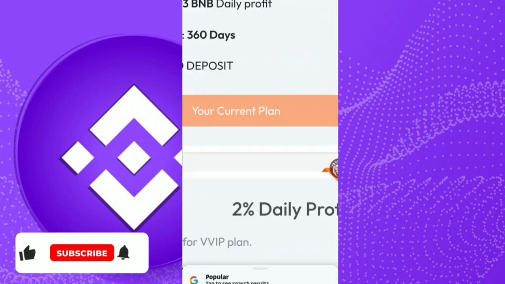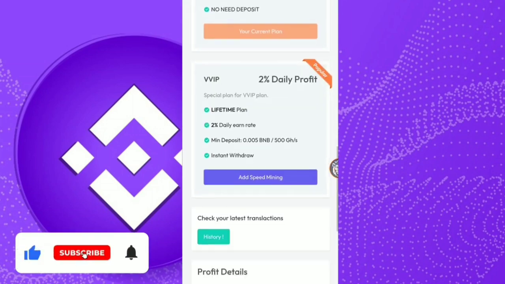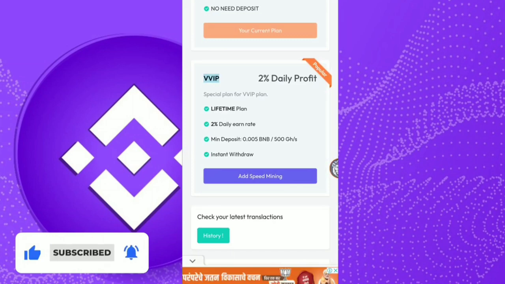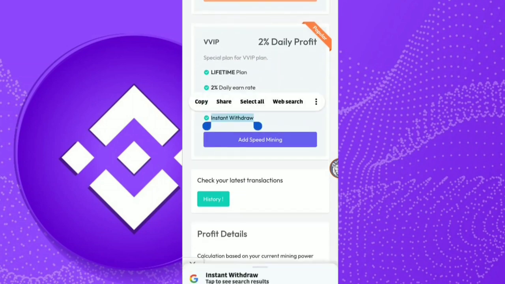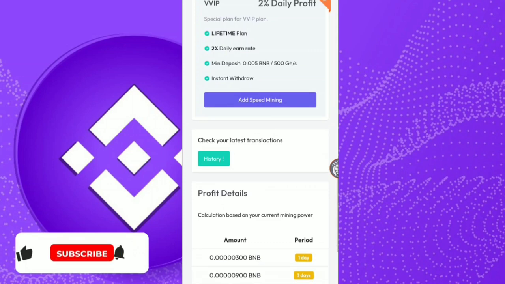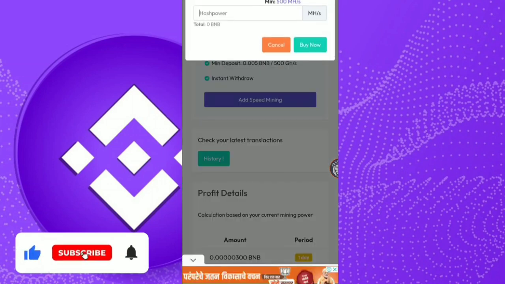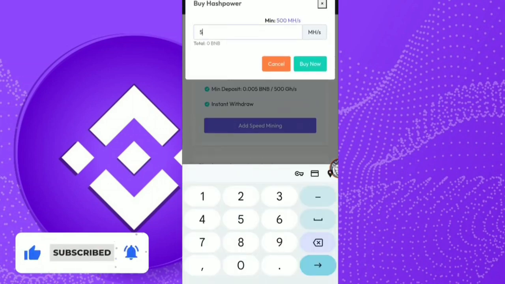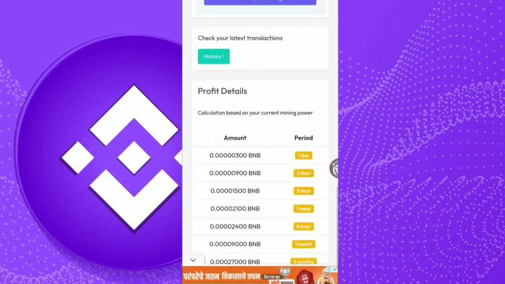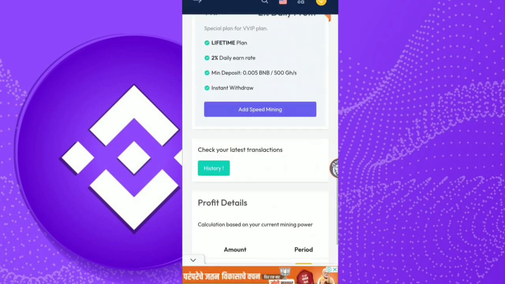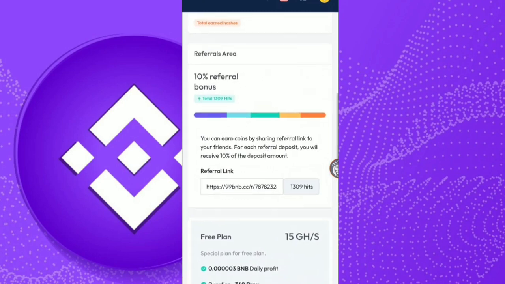So this is your current plan. If you want to upgrade your plan, you can simply choose this. This is the VIP section where you will earn lifetime earning. Daily you will earn 2% profit, the minimum deposit is only 0.005 BNB, and the withdrawal is also instant. You can simply click on this add speed mining to increase the balance on this website. Minimum you have to purchase 500 megahertz to earn on this website. So this is the website, and many people are enjoying it and earning huge income from using this.